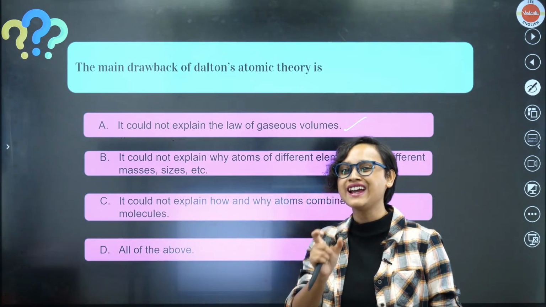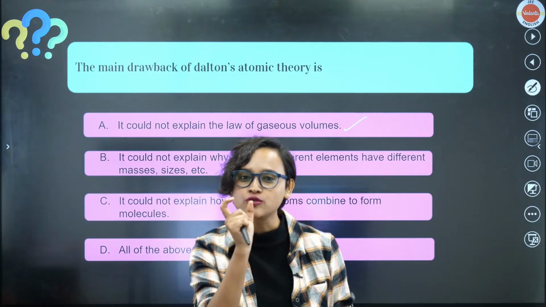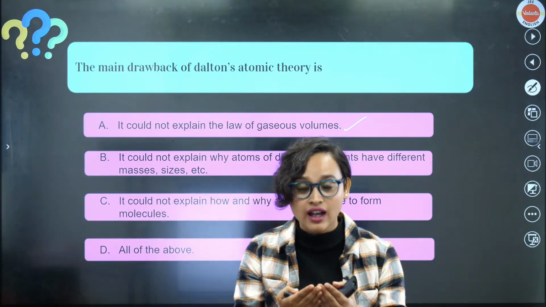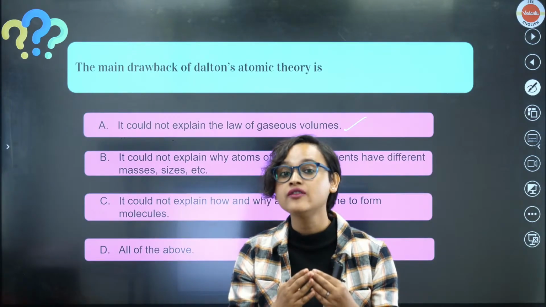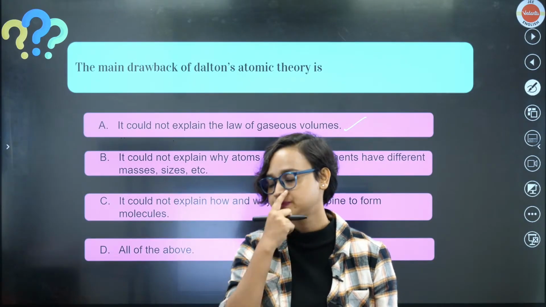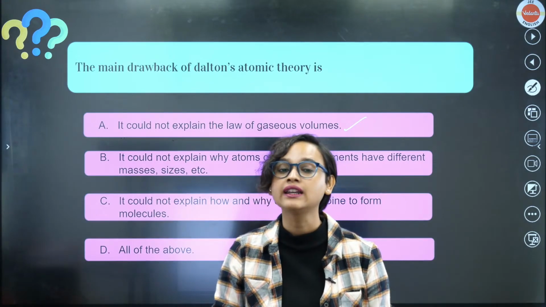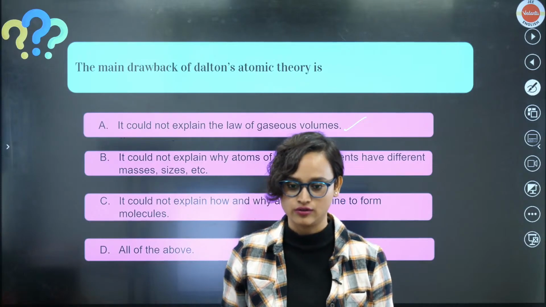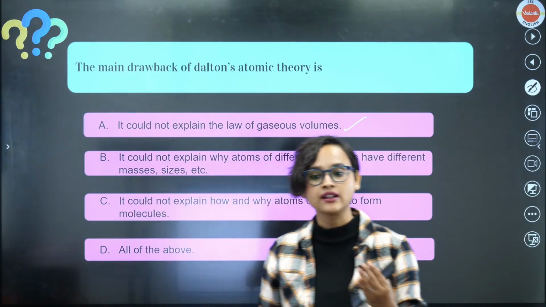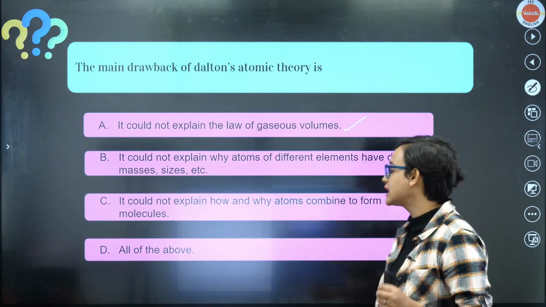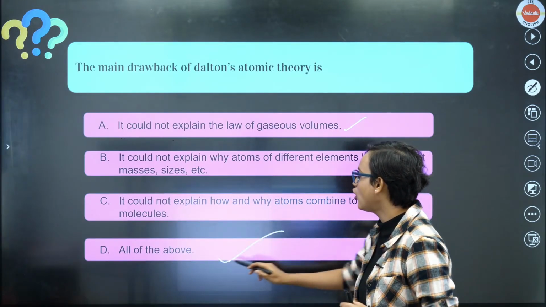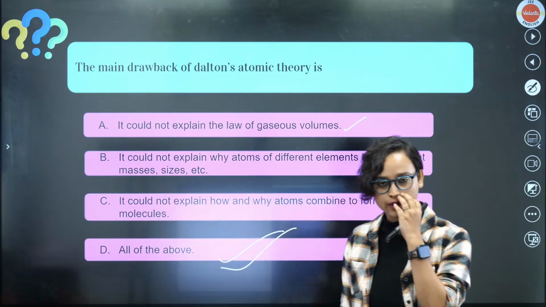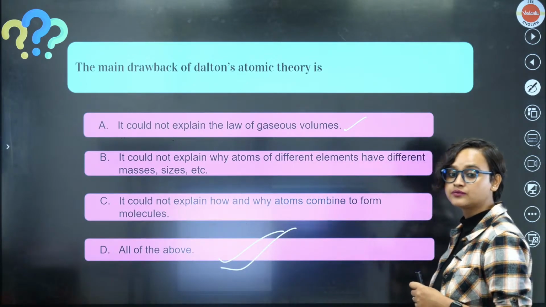It only said that atoms could combine in small whole number ratios, but that's not correct. Sometimes they do not combine only in small whole number ratios. So, the correct answer is, of course, all of the above. You get my point?